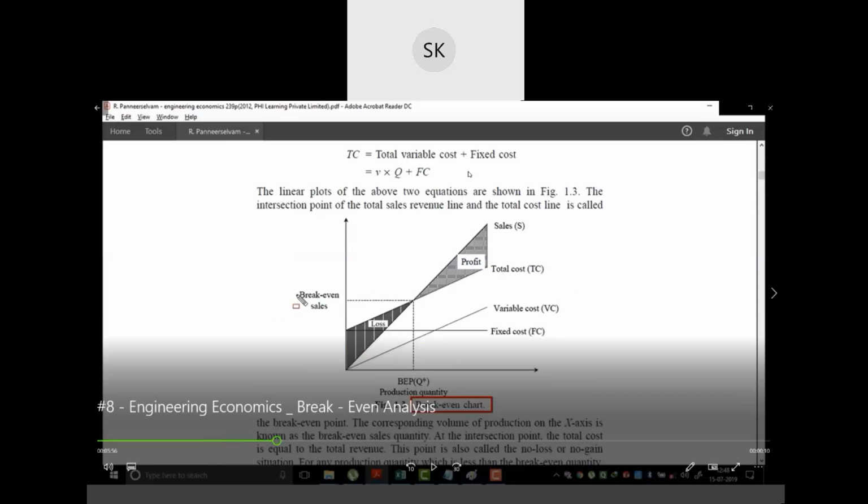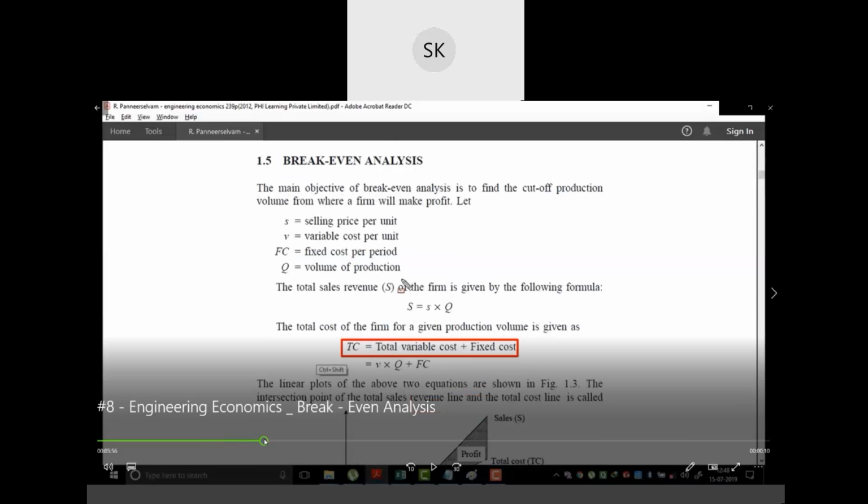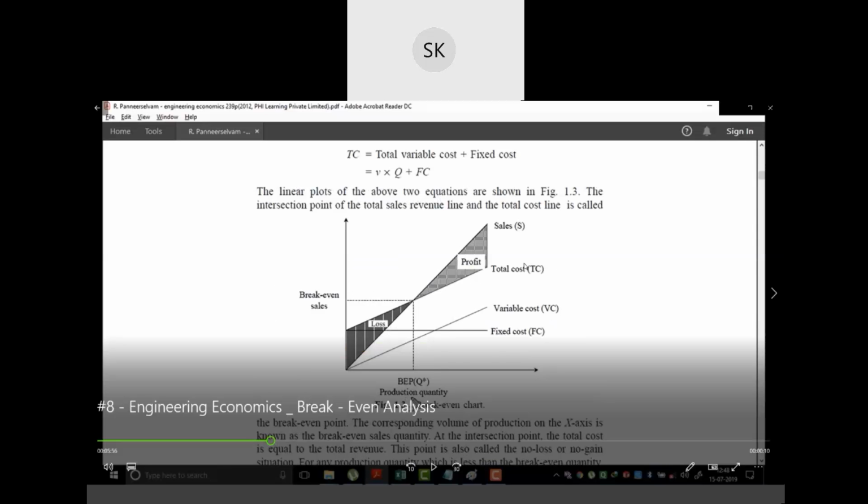The linear plots of the above two equations, the total cost and the sales revenue, are shown here in the plot. The intersection point of the total sales revenue line and the total cost line is called the break-even point.